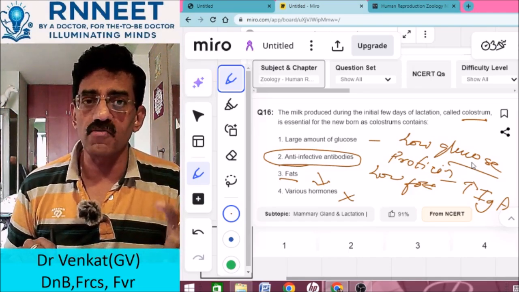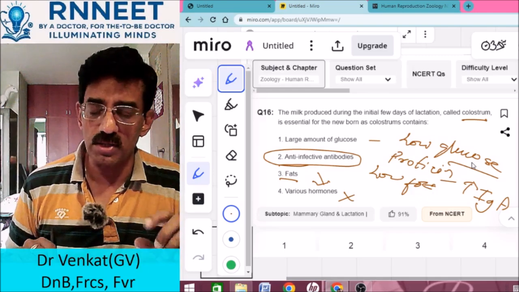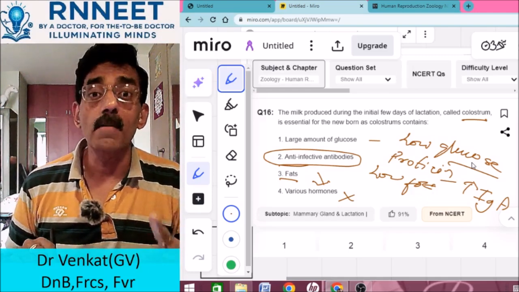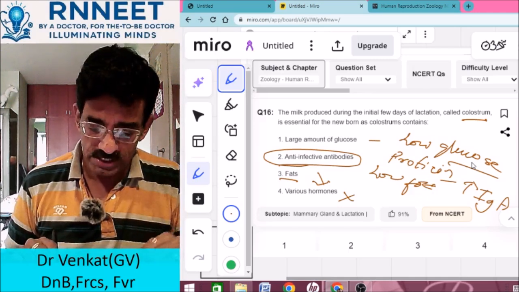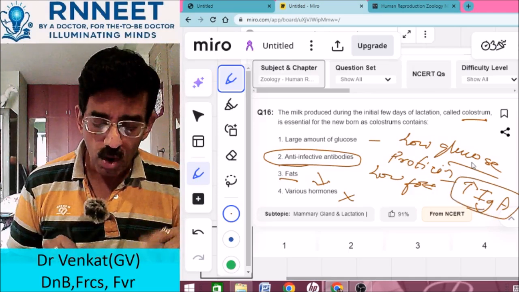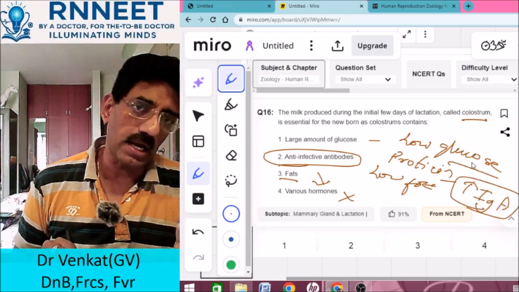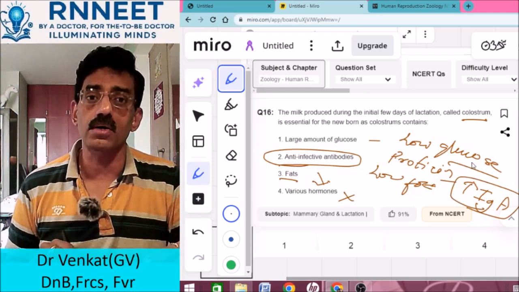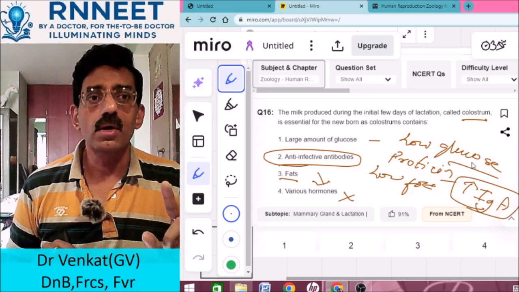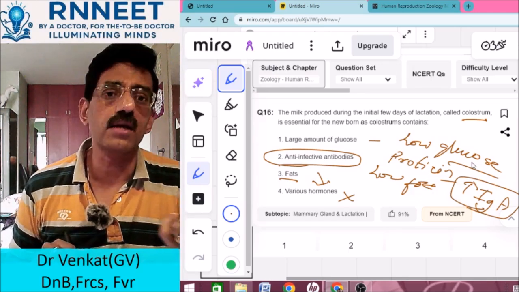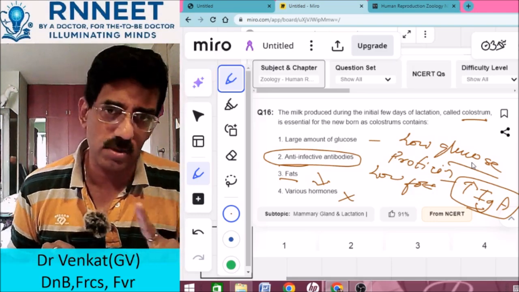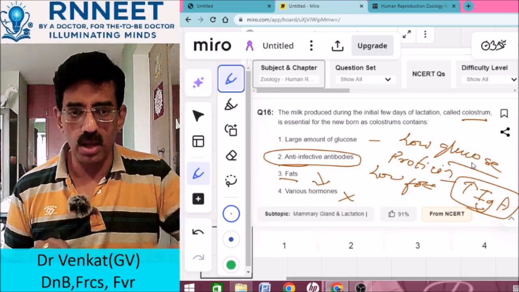So the child at the time of breastfeeding gets passive immunity due to IgA. Though it is secreted in the breast milk, the child directly consumes the IgA. So it is not active immunity for the child. It is a passive immunity for the child. Okay, right.